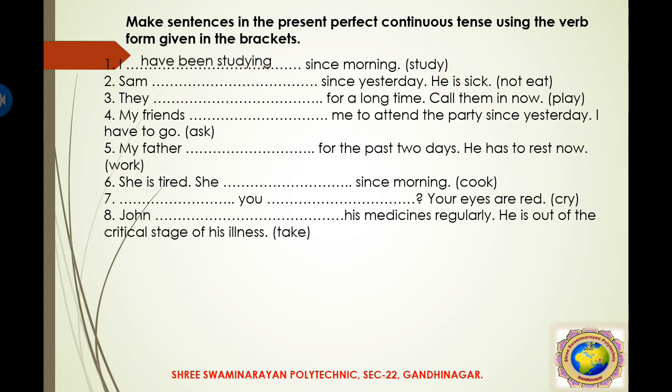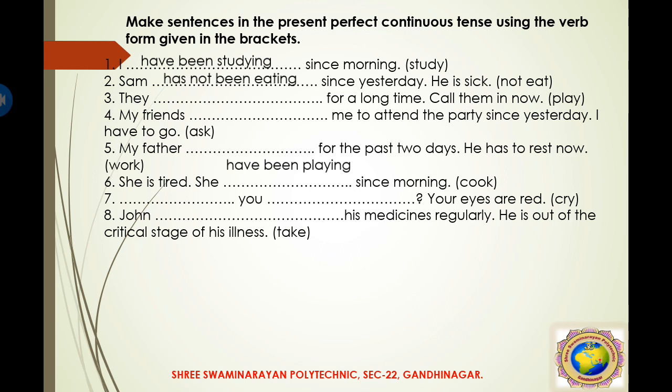In the same way, the second one is the negative form: not eat since yesterday, he is sick. This is third person singular, so here I use has, and in negative form, has plus not, then been eating. So this is the positive sentence and this is the negative sentence. But here it is third person singular, so I use has, and for first person singular I use have. Okay, remember this thing.